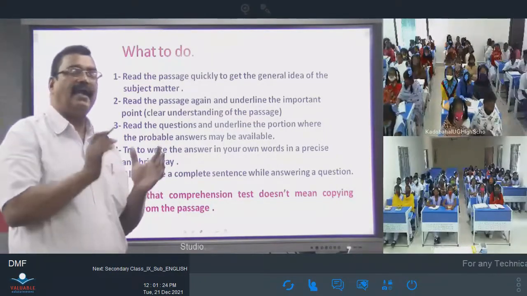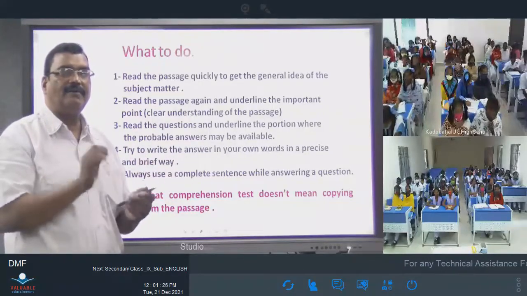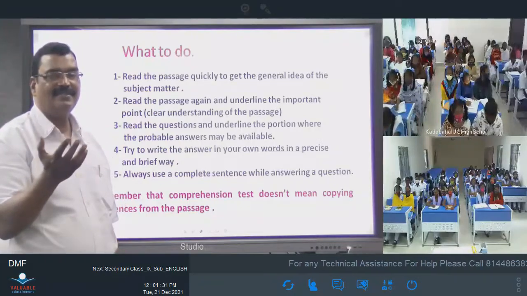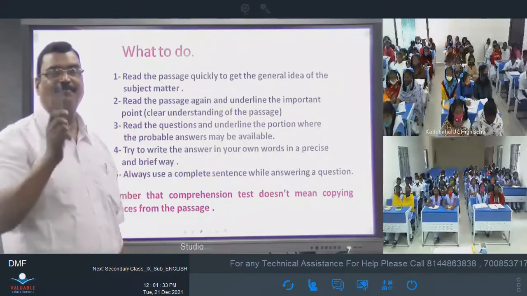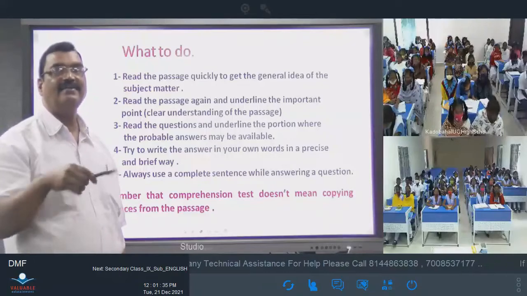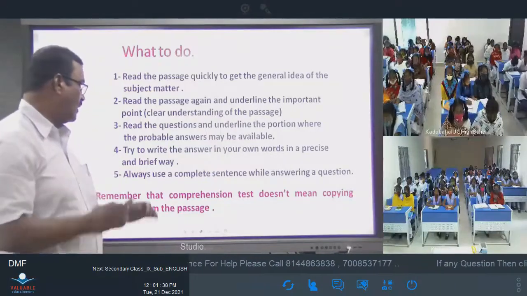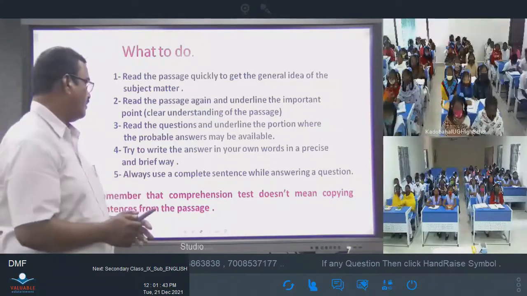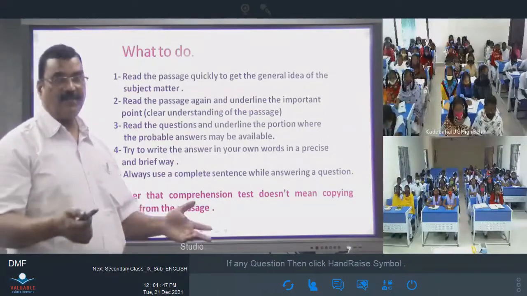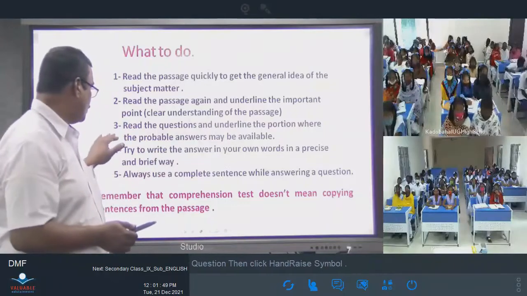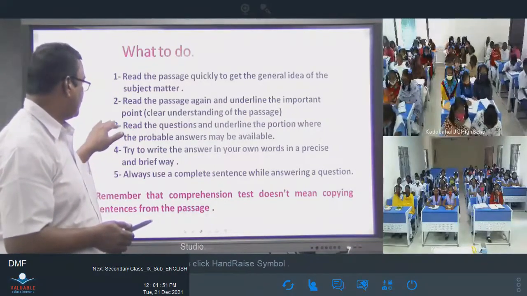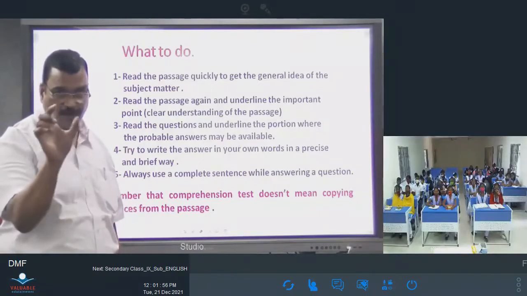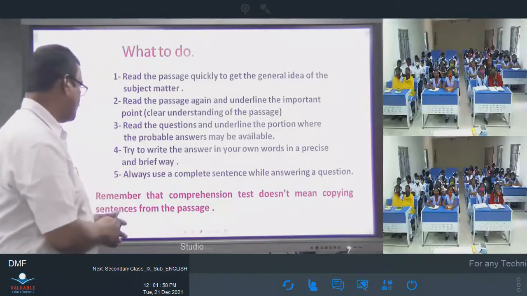Second reading, that means if there are important points, obviously there will be important points. Why not underline the important points when you go for the second reading? Third, read the questions and underline the portions where the probable answers may be available. So that's why we also tell you for the third step, wherever the probable answers are, you have to underline them.